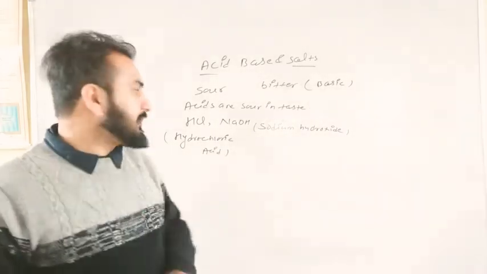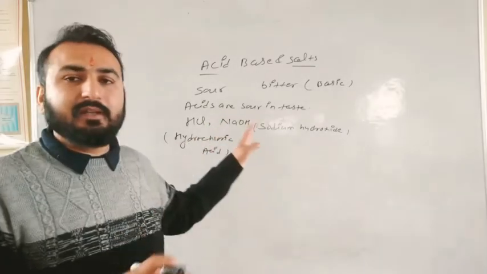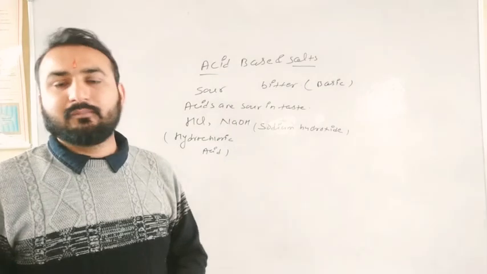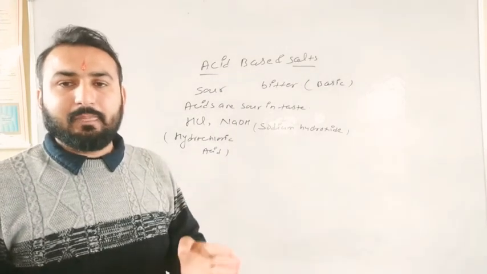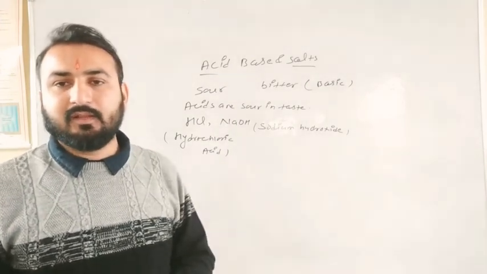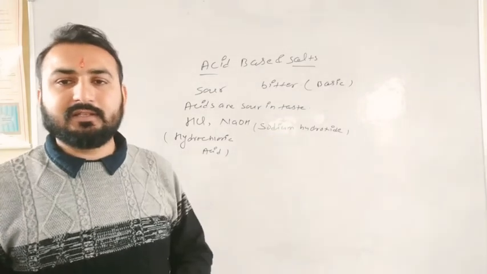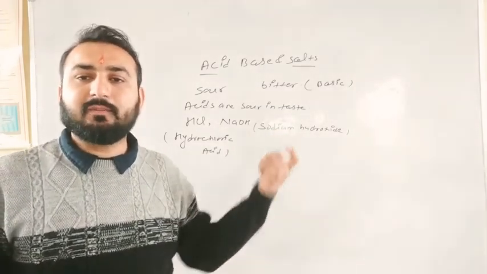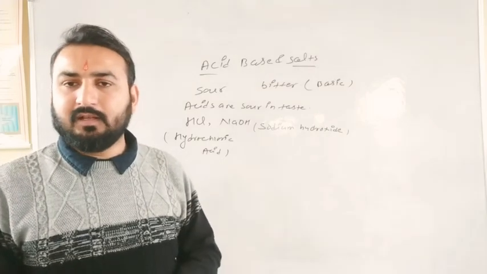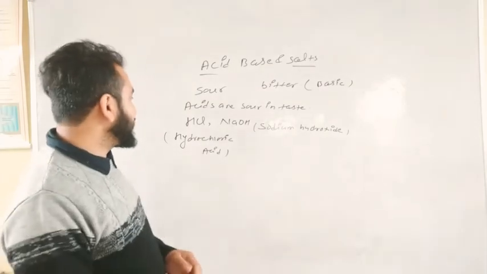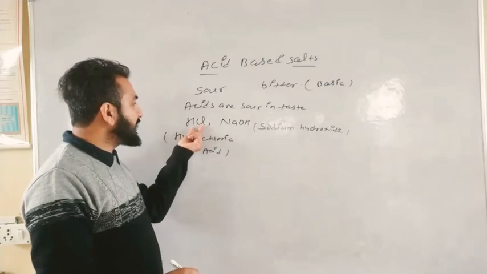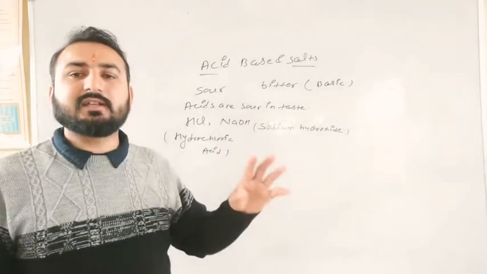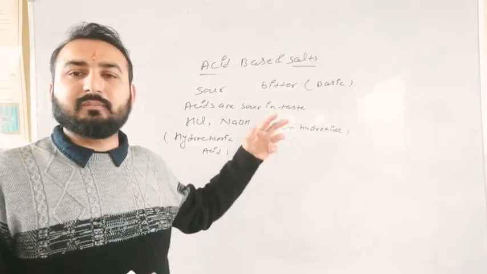So how can you recognize which one is the acid and which one is the base? At that time we can use some indicator, some other substances to identify which one is acidic and which one has basic nature. But first of all, understand that HCl and NaOH are not tasted as sour or bitter.